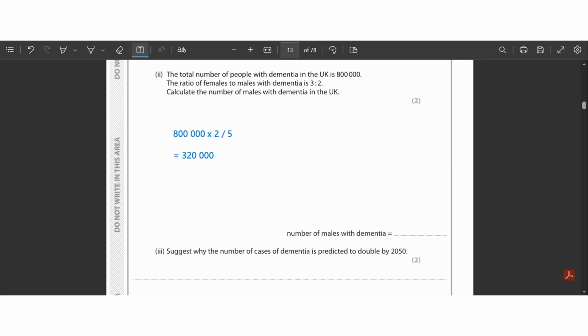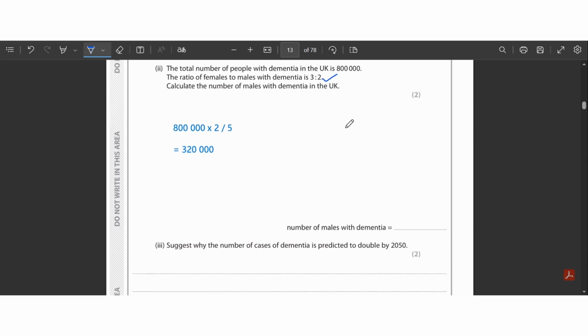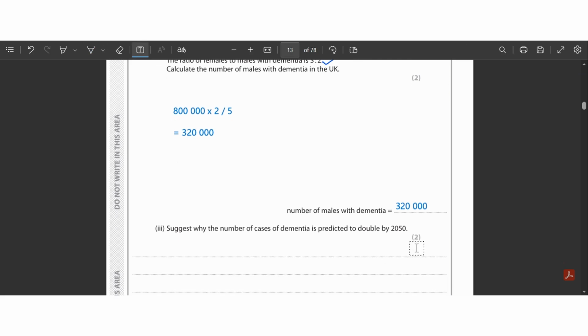So here I have taken the entire total number and multiplied it with 2, which is the ratio of the males, and divided by 5, which is the sum of the total ratio, 3 plus 2, which is 5. And the answer comes to 3,20,000. Okay, so it means that the number of males with dementia in the UK is 3,20,000. Let's write this down. Okay, so let's move on to the next question.